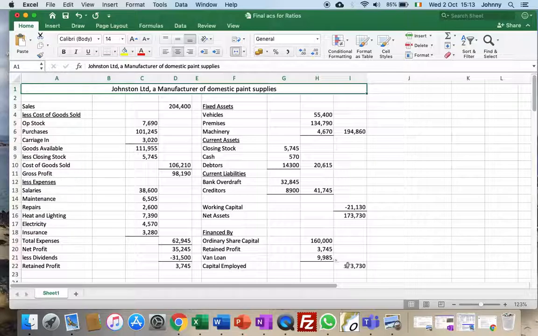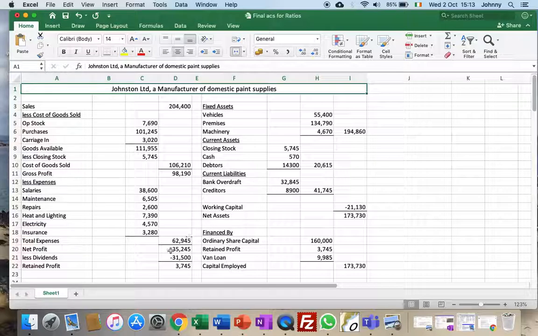And the finance buy is how we paid for setting up the business. So it's worth 173, and this is where the money came from. So it came from capital, some of our profits we saved, and we got a loan as well. Okay, so that's all we found out about the business. Now we need to try and do some more analysis.